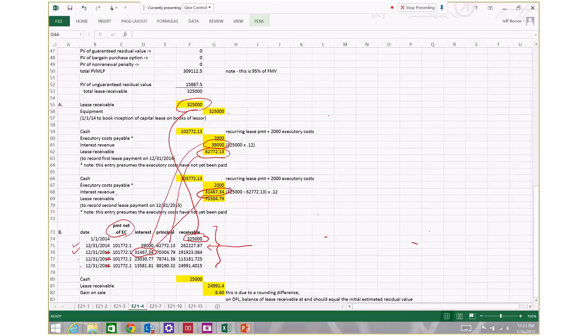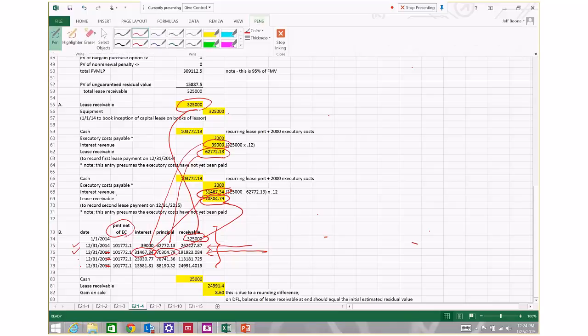The portion that's deemed to be principal is $70,304.79. So the ending balance of the receivable at close of business December 31st, 2016 was $191,923.04. Okay, let me clear out a little bit more space and we'll continue.